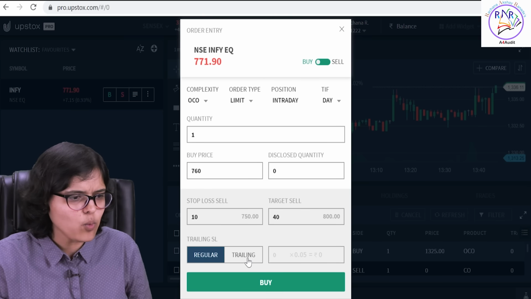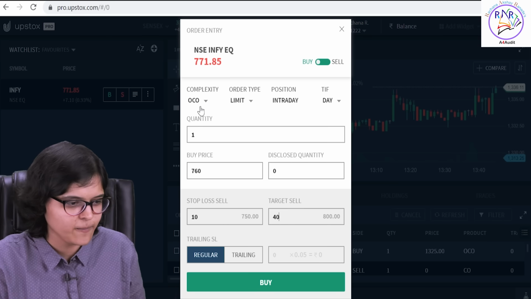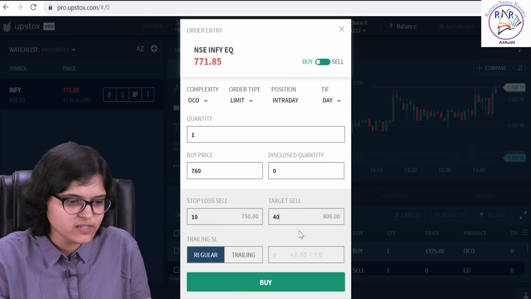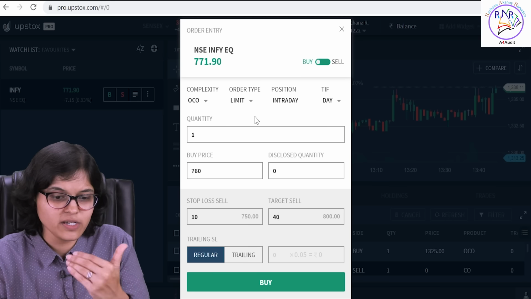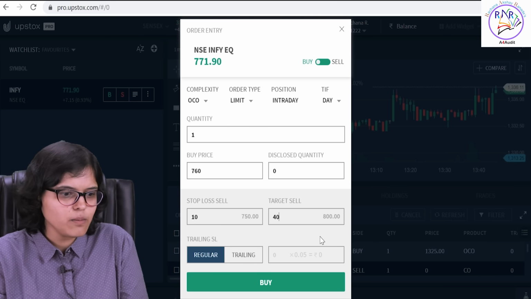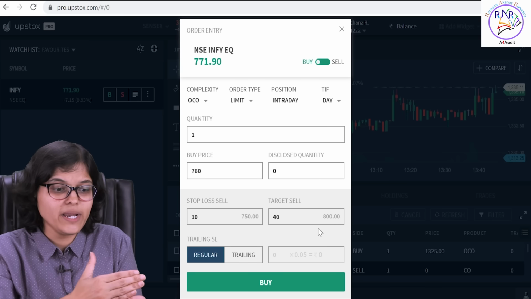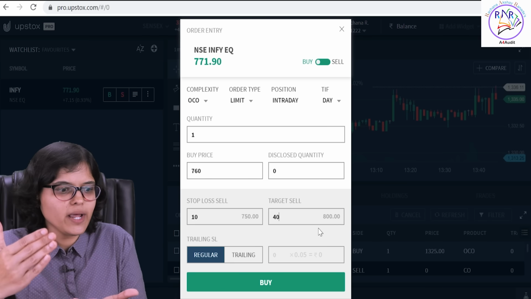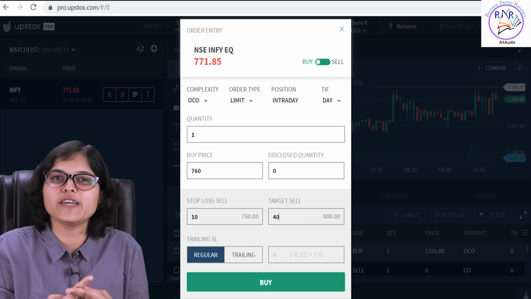Now, why is it called one cancels other? Let's understand it in a very simple way. Assume that this target selling price of 800 is hit. So today the stock reaches 800. Then the stock which I have bought will get sold at 800. So what happens? This stop loss order will automatically get cancelled. That does not stay in the market.